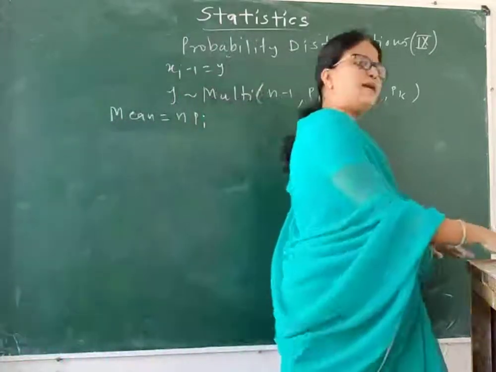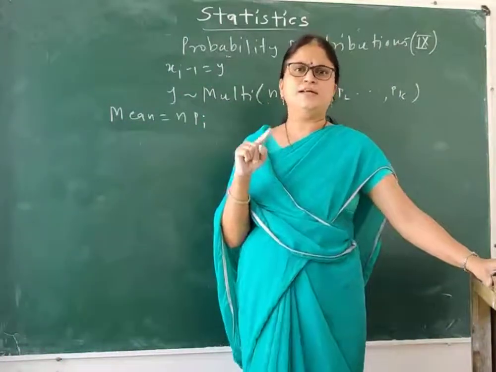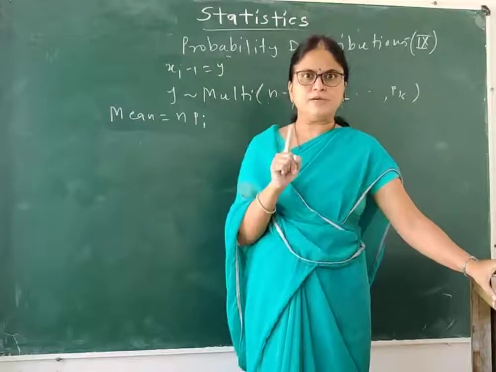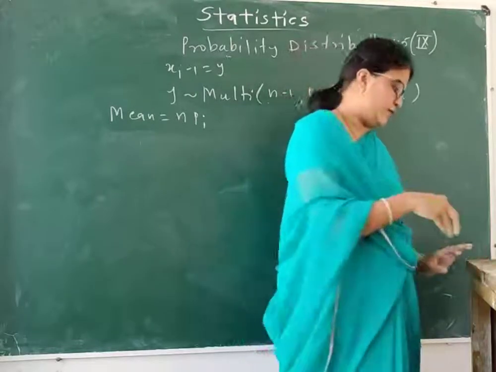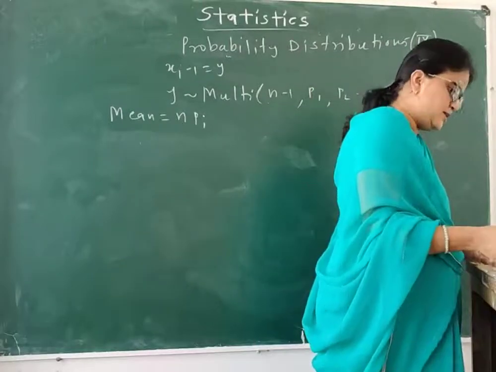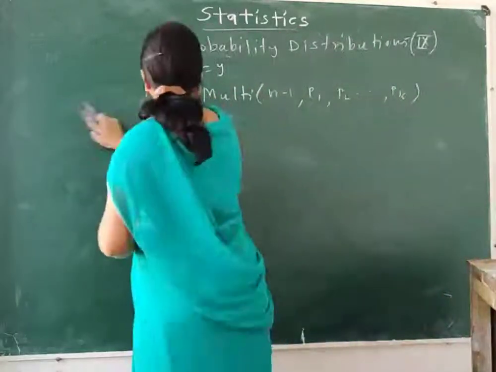Okay. So that means if I put the value of i as 1, it is n p1. That is, for the first random variable it is n p1. For the second random variable it is n p2, in this manner. Okay. Now for variance, what is the formula for variance?